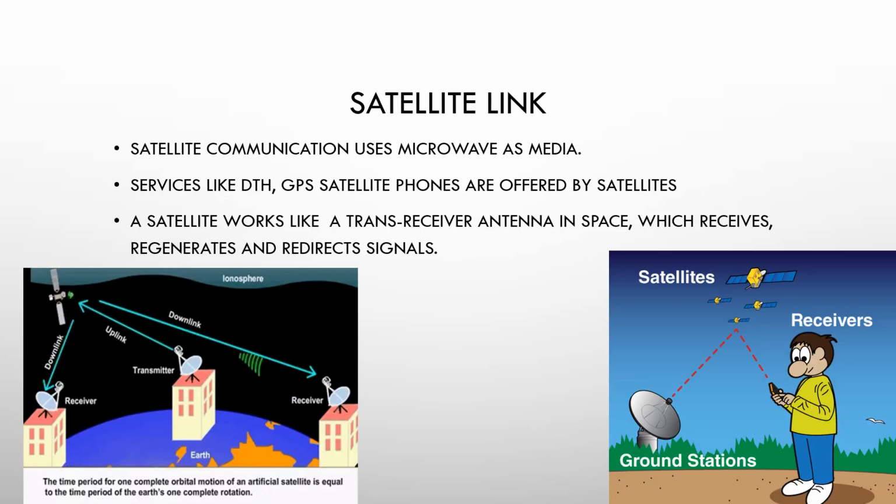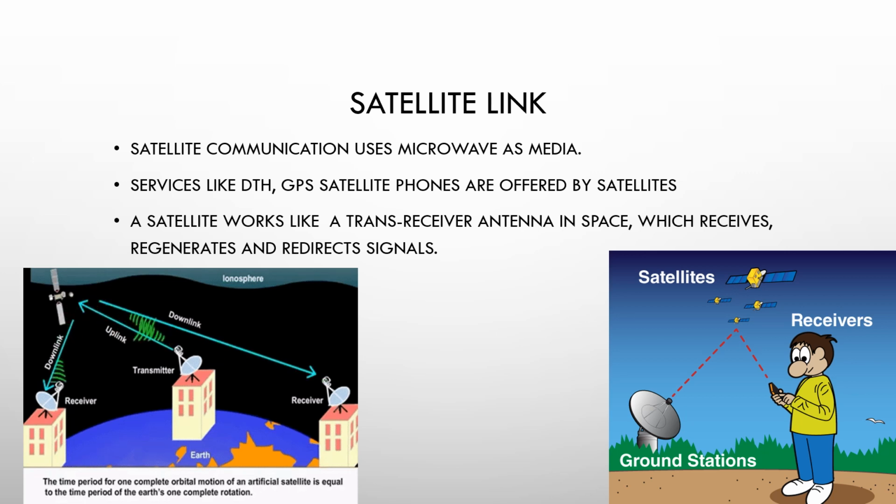Satellite communication uses microwave as medium. Now we have come across microwave. It is a wireless medium. Now services like DTH, your Tata Sky, your Dish TV, your Airtel, work under this satellite. Again, your GPS. Now GPS is used for seeing the map on your phone. So these GPS satellite phones are offered by satellites.